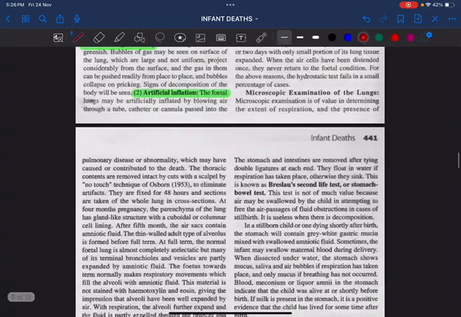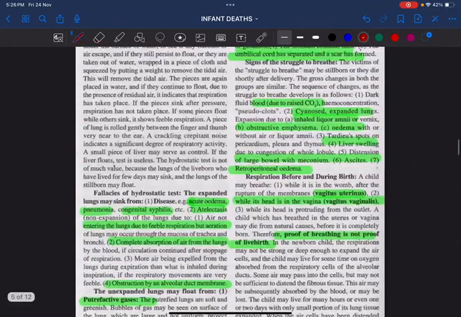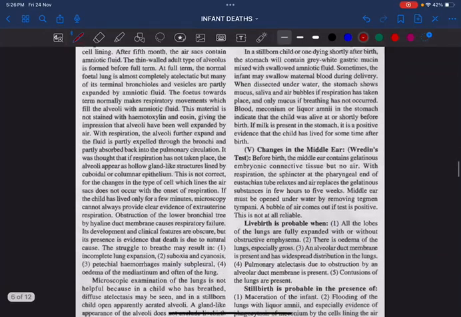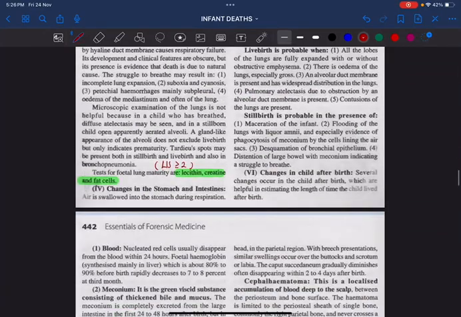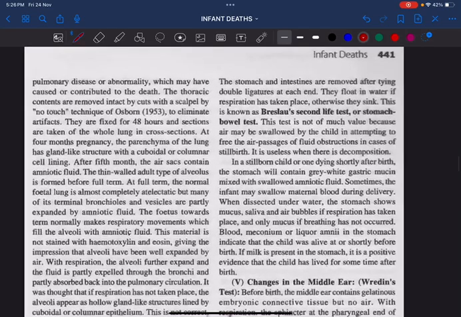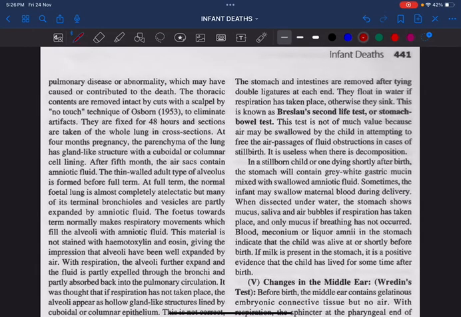So that is what is called the hydrostatic test. That finishes the hydrostatic test. Then comes something called Breslau's second life test. The one which I have discussed now is called Breslau's first life test. And what do you mean by Breslau's second life test? It is also called the stomach bowel test. That means the stomach and intestines are removed after tying double ligatures, and they float in water if respiration has taken place, otherwise they sink in water. This is called Breslau's second life test, also called the stomach bowel test.